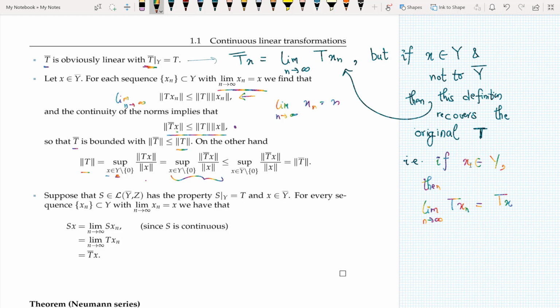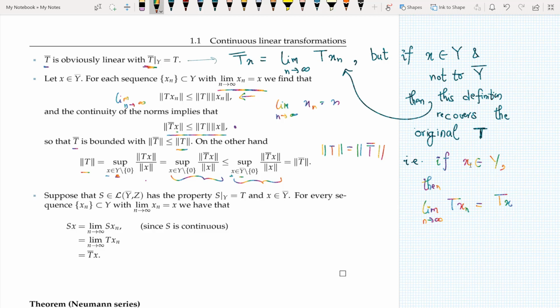But again, what is this? This is less than or equal to sup of norm of T bar x by norm of x. But this time my x is in y bar. You see? And what is this? This is nothing but the definition of norm of T bar. So in one direction I have this, and through the other direction I have norm of T less than or equal to norm of T bar, and as a result I have norm of T is equal to norm of T bar.